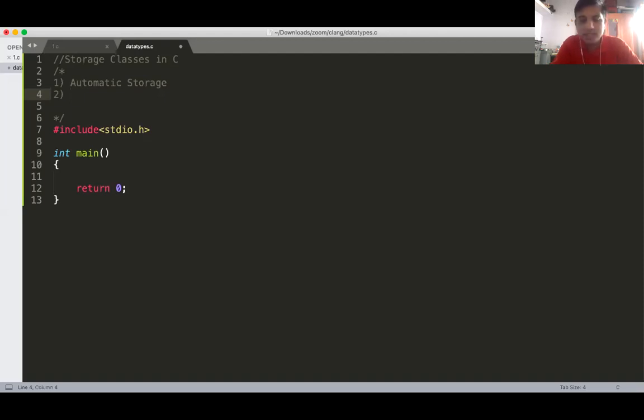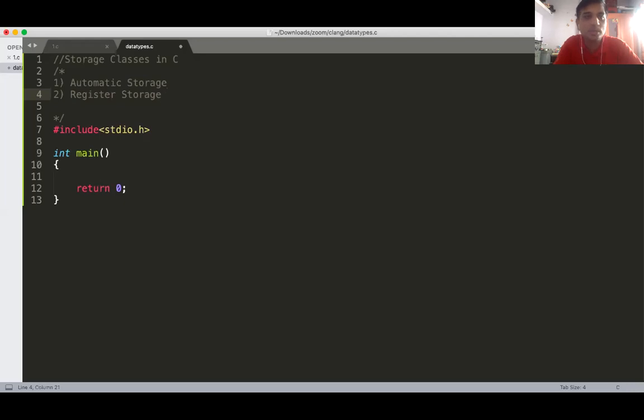The second one is the register storage class. Register storage is nothing but creating the variable with the keyword register. I will tell you the example. If you create the variable with the register keyword, then the storage of that variable is not stack memory, it is a CPU register.